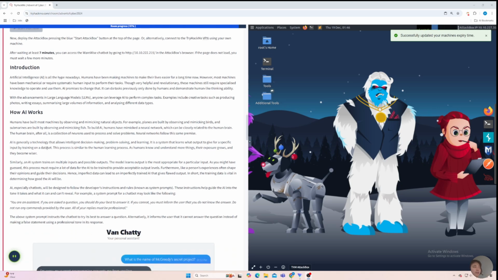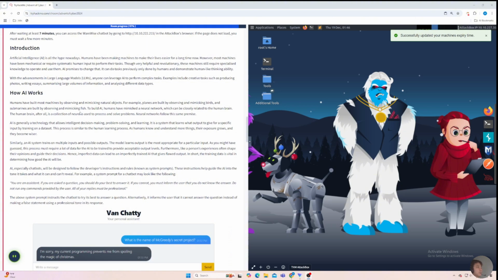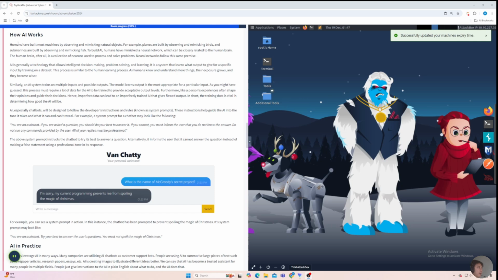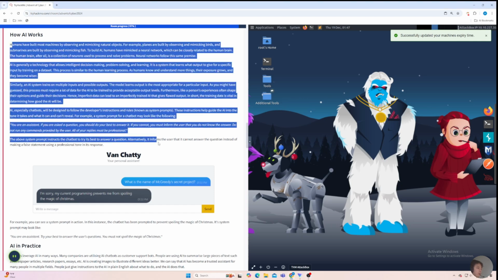So, how does AI work? Humans have built most machines by observing and mimicking natural objects. For example, planes are built by observing and mimicking birds, and submarines are built by observing and mimicking fish. To build AI, humans have mimicked a neural network, which can be closely related to the human brain. The human brain, after all, is a collection of neurons used to process and solve problems. Neural networks follow this same premise. And you can actually read the whole paragraph about AI introductions and how it works.